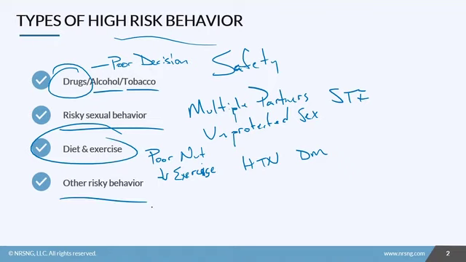There are other types of risky behaviors. So unsafe use and storage of firearms is one, or unsafe use of vehicles like texting and driving, or combinations. So driving while intoxicated is a high-risk behavior, combining alcohol use and poor use of a vehicle. And the idea here is we want to identify different types of behavior that could cause illness or injury or disease. But why do these happen? And so that's what we're going to take a look at next.